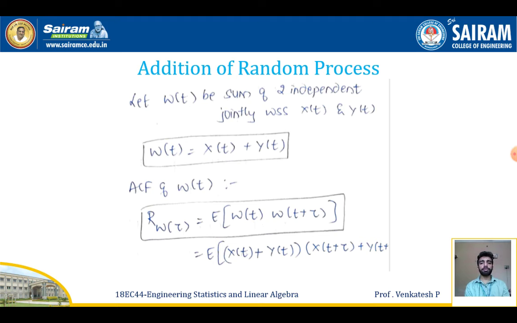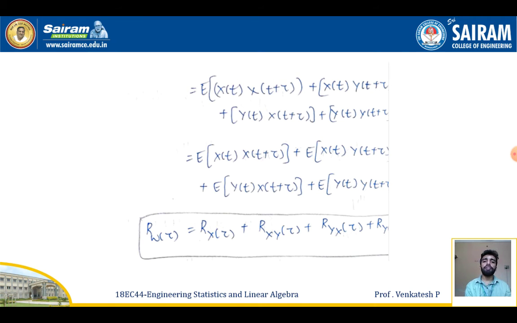Addition of random processes. Let W of t be the sum of two independent, jointly wide sense stationary processes, x of t and y of t. Then the addition is given by W of t equals x of t plus y of t. Now the autocorrelation function of W of t is given by Rw of tau equals expectation of W of t times W of t plus tau. On replacing the values of W of t and W of t plus tau, I get expectation of x of t plus y of t, times x of t plus tau plus y of t plus tau. On simplifying this, I get: